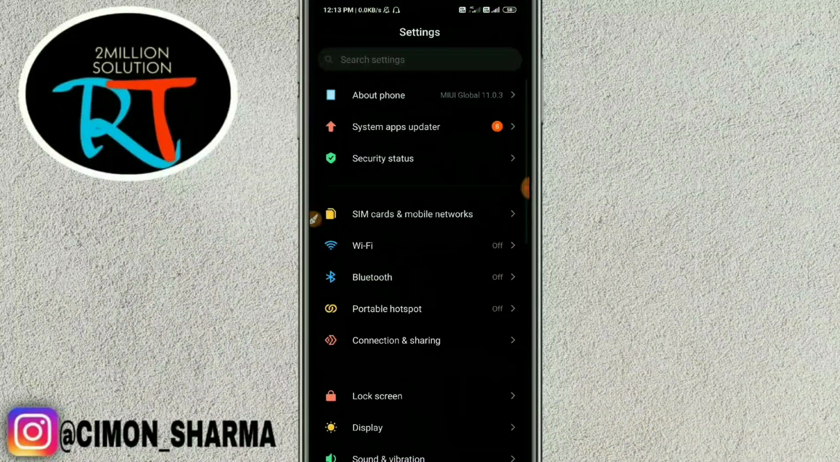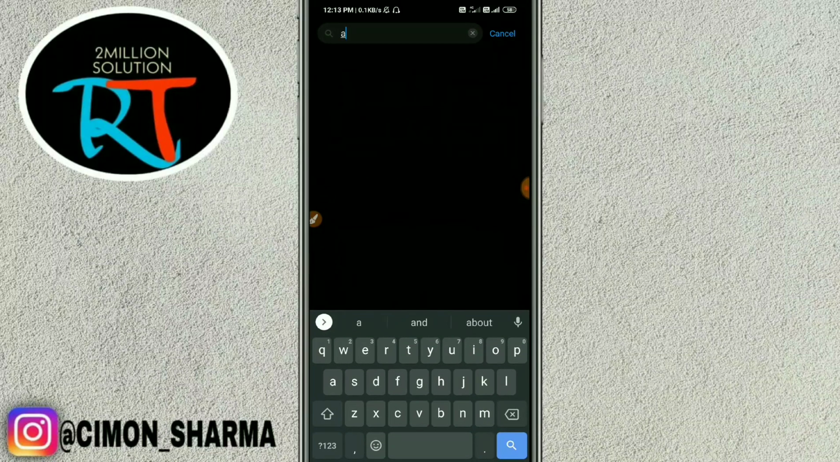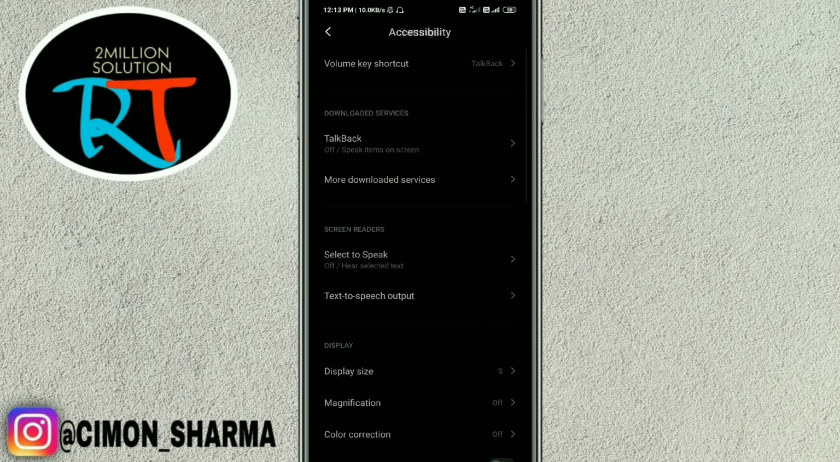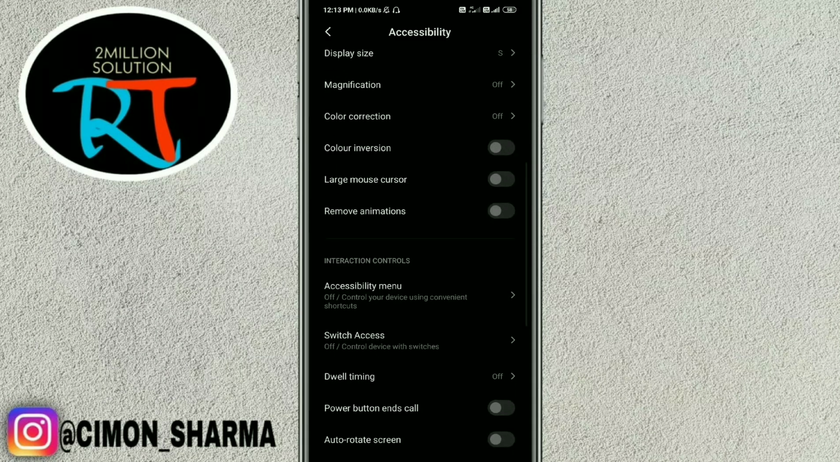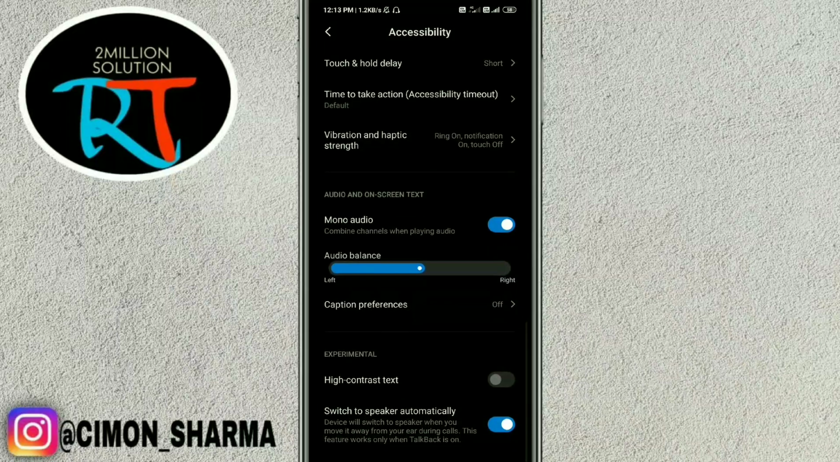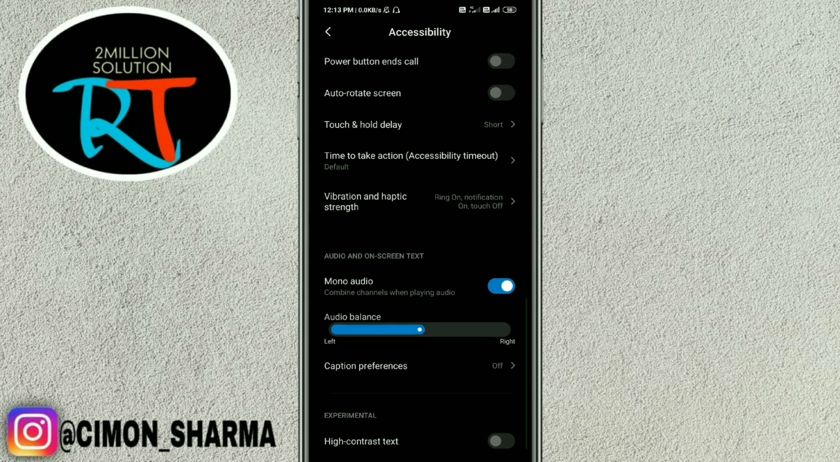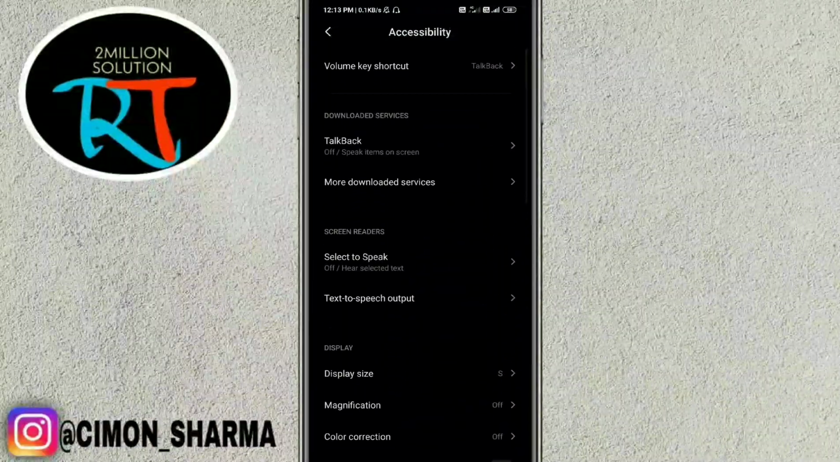Firstly, go to settings and then search for audio, and then you'll see the audio balance option. This is for Redmi devices or any Android devices. So you can see this should be in the middle. If this should be in the middle, you have to check this. This should be in the middle, and this should be on. So that's the first thing.